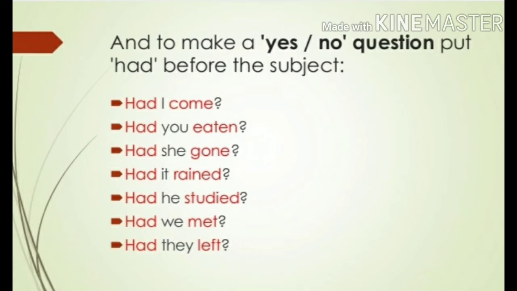In the past perfect tense, to make a yes or no question, you have to put had before the subject. Had I come? Had you eaten? Had she gone? Had it rained? Had he studied? Had we met? Had they left? I, you, she, it, he, we, they are the subject forms and we put had in front of the subject.